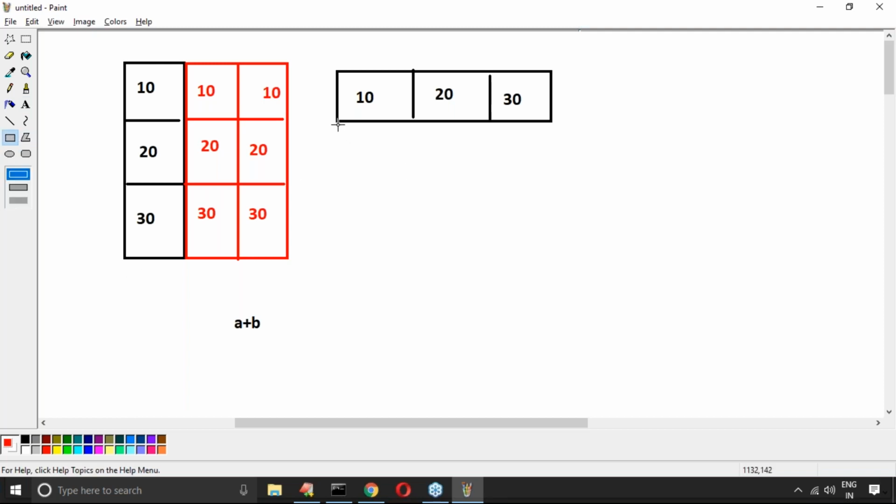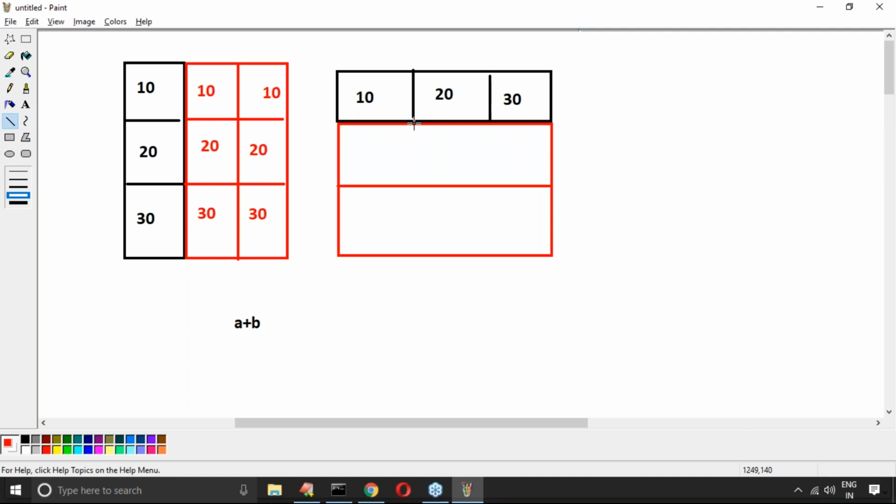Again, here these arrays will be added. Now this is the row, observe that this row will be created.